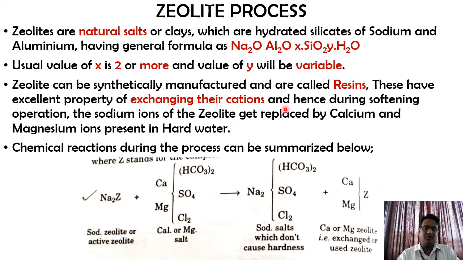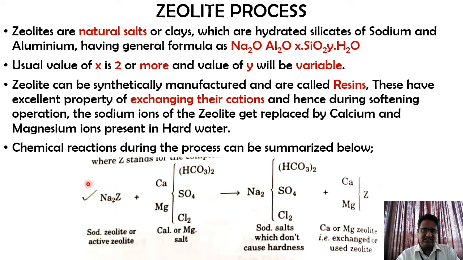So zeolites are basically naturally available, but they can also be manufactured synthetically, and synthetically manufactured zeolites are called resins. These resins have a very high capacity of exchanging their cations. Because of this, the calcium and magnesium present in hard water can be shifted to these resins, and in turn we reduce the hardness. The chemical reaction during this process can be summarized below, so you can just check it out.